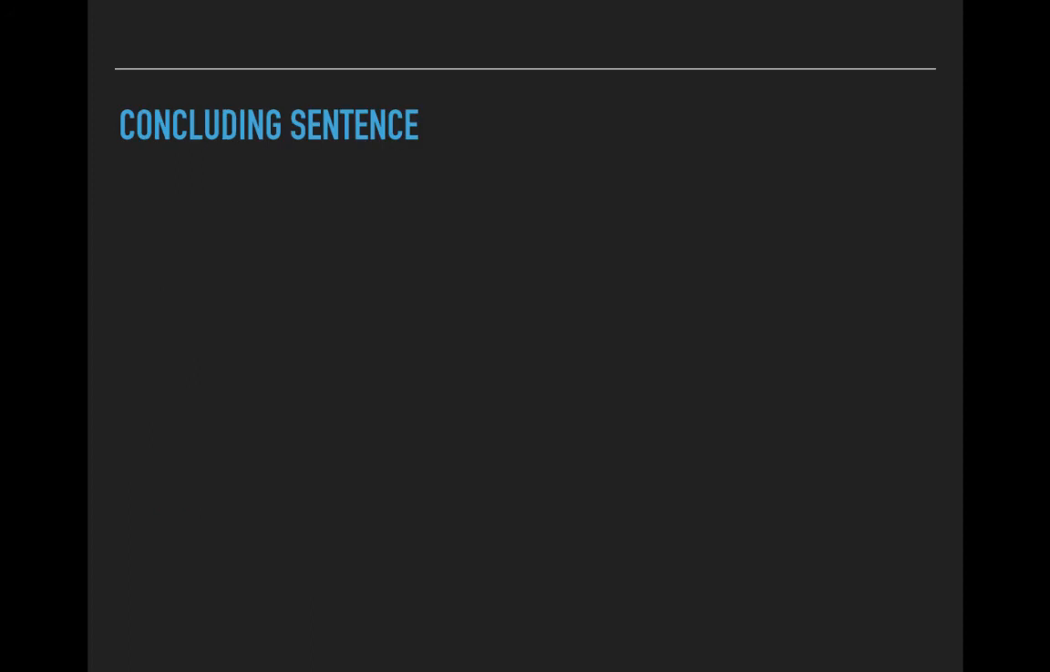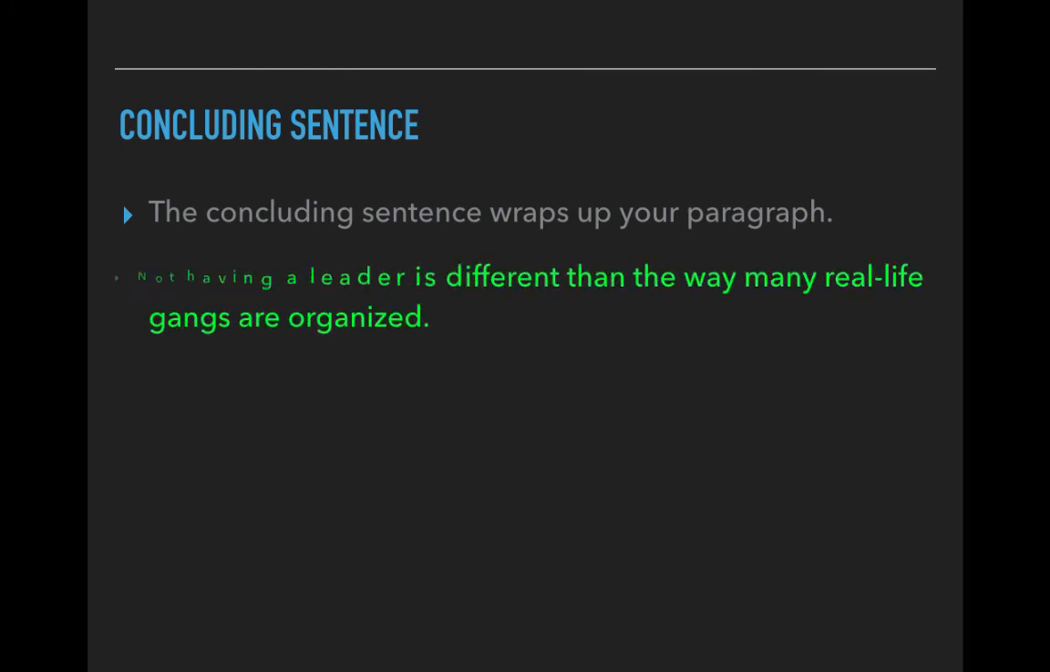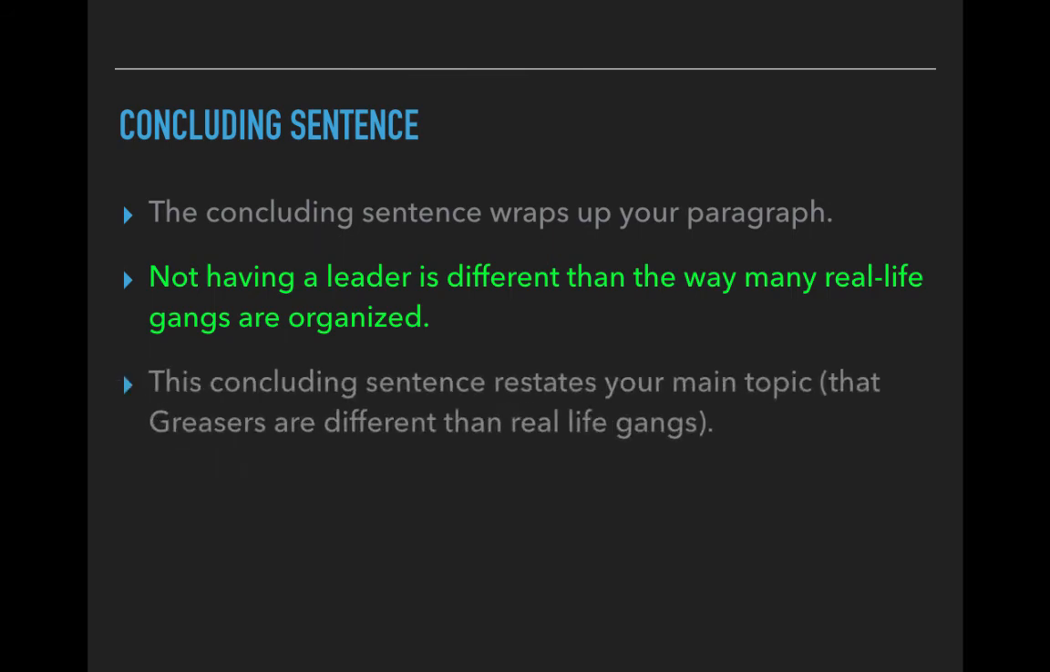Finally, in your essay, you want to make sure that you have a concluding sentence. It's like your topic sentence, but it's at the bottom and it just wraps everything up. Not having a leader is different than the way many real-life gangs are organized. Here I state my topic again, but I just state it in a different way.